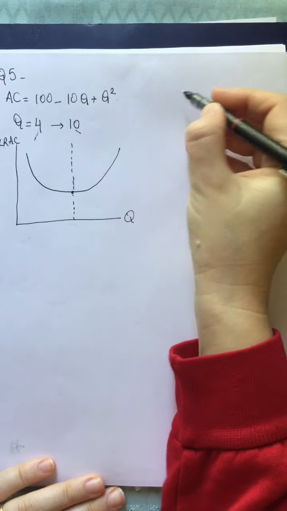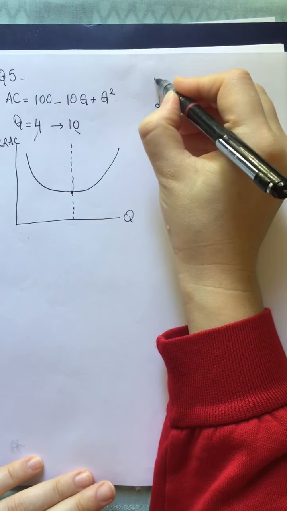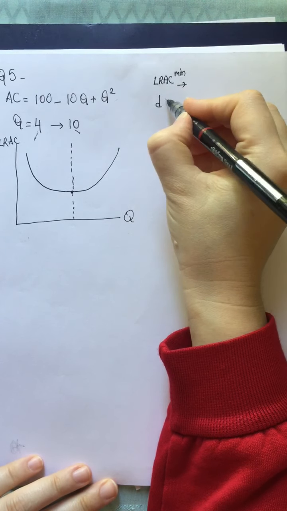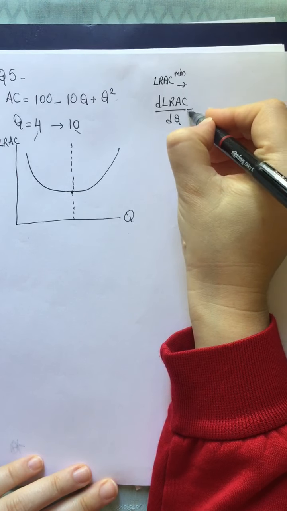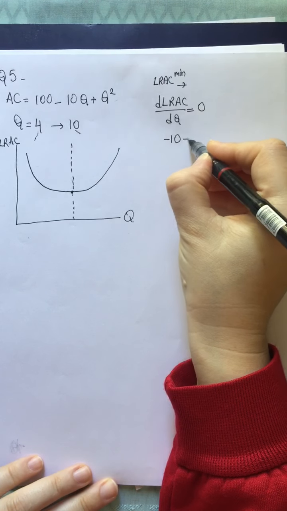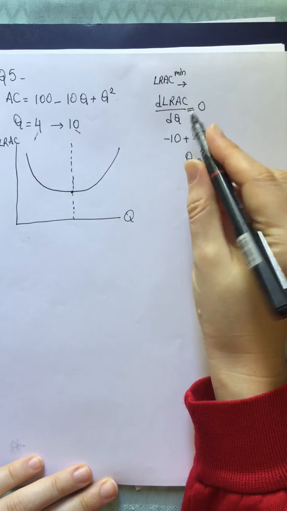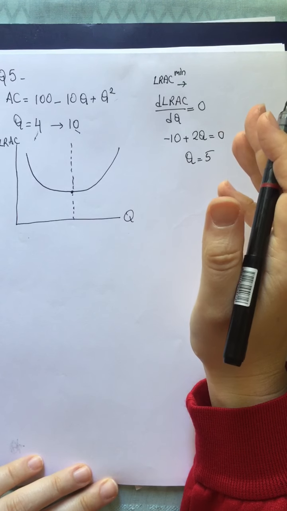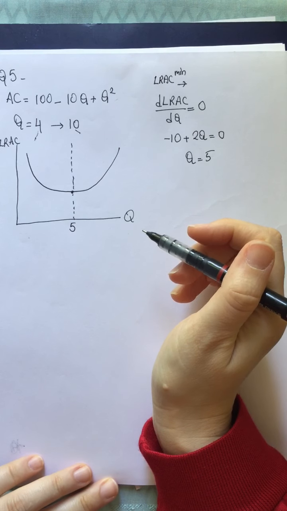To find the minimum point of the long run average cost, of course, we need to derive it with respect to Q and then equalize it to 0. So it is minus 10 plus 2Q equal to 0. So when the long run average cost is minimized, Q is 5 billion kilowatt hours. So this point is 5.